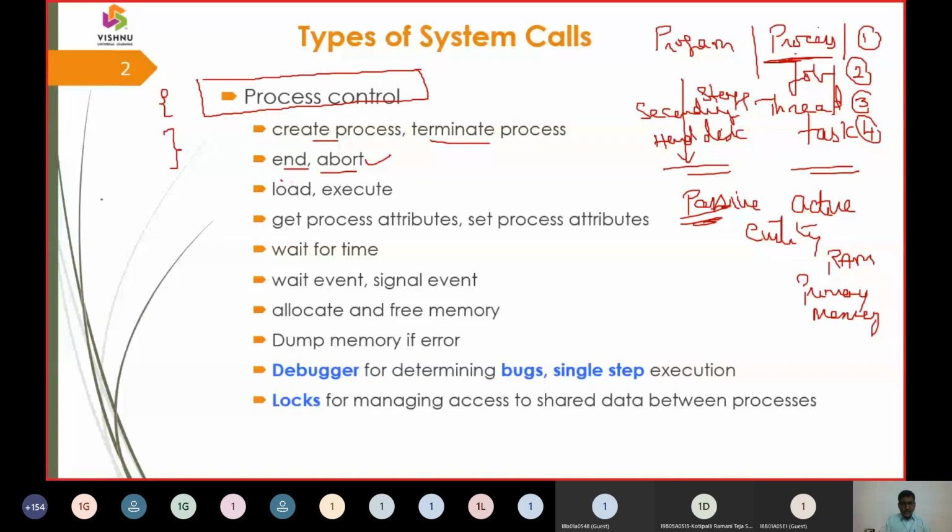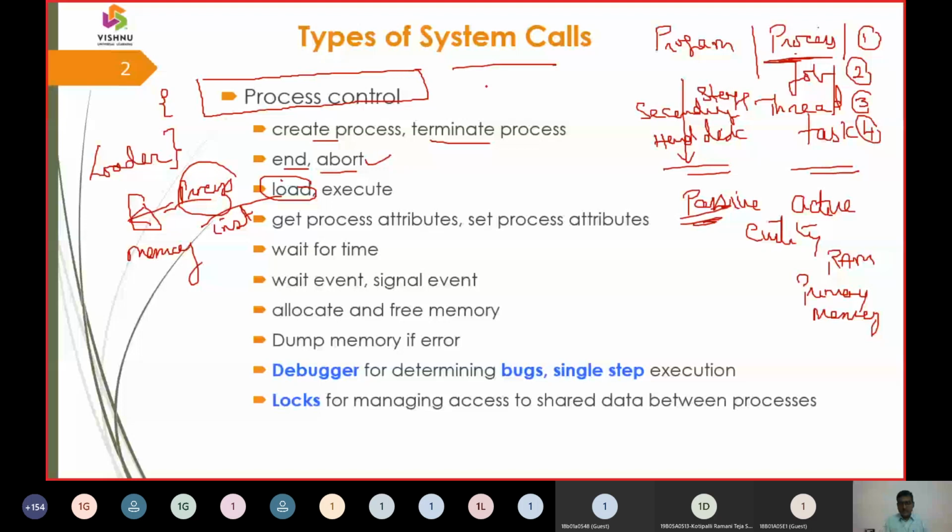Now the process is there, and this process has to be moved into the memory. How is it moved? It is moved with an operation called a loader. The loader is a system program which loads the program to make it get executed. How is it going to do that? It is done with the load instruction. An instruction is nothing but what we call here a system call.